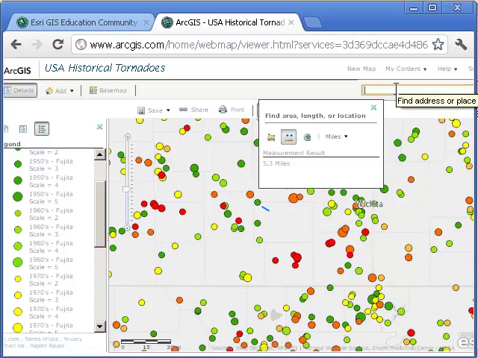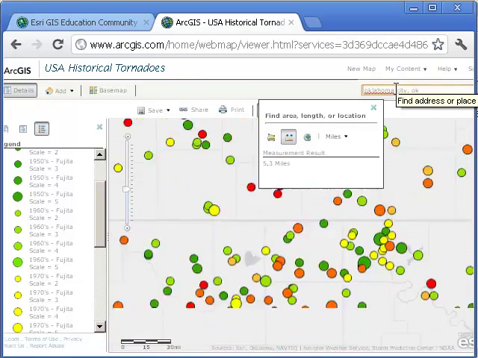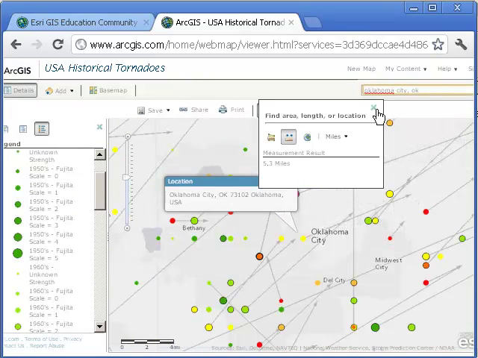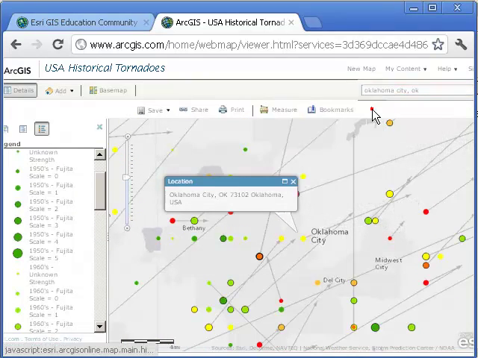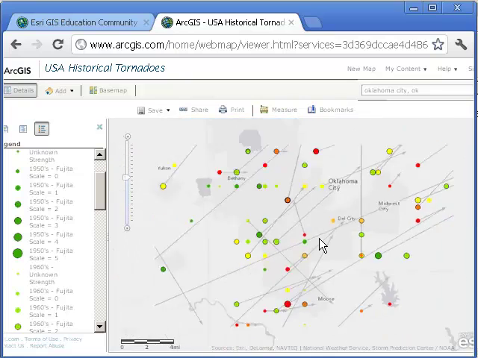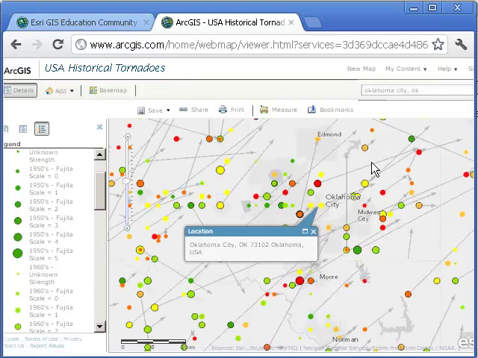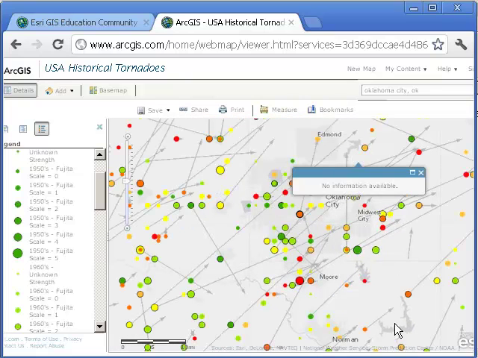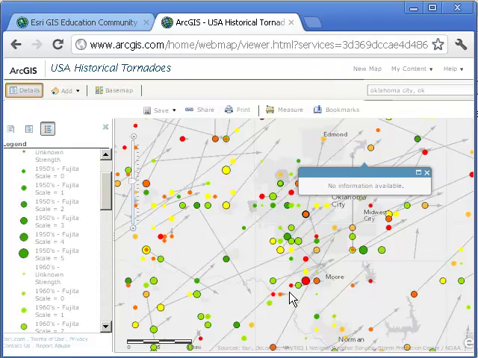Use the search box to look up the following 3 cities: Kansas City, Missouri, Oklahoma City, and Minneapolis, Minnesota. Here's Oklahoma City. Get rid of that search box and that measure box. And here are the tornadoes in and around Oklahoma City. Interesting. There's a lot of tornadoes just within the city limits, haven't there been?